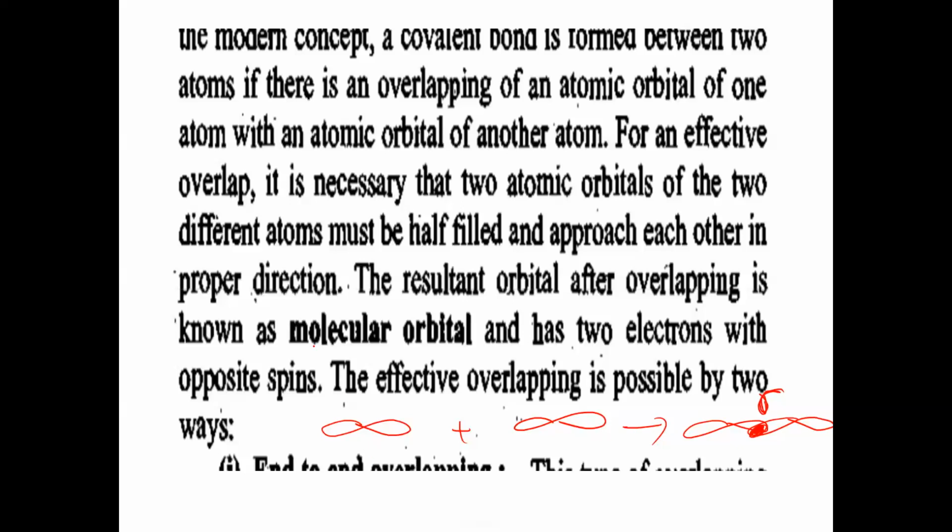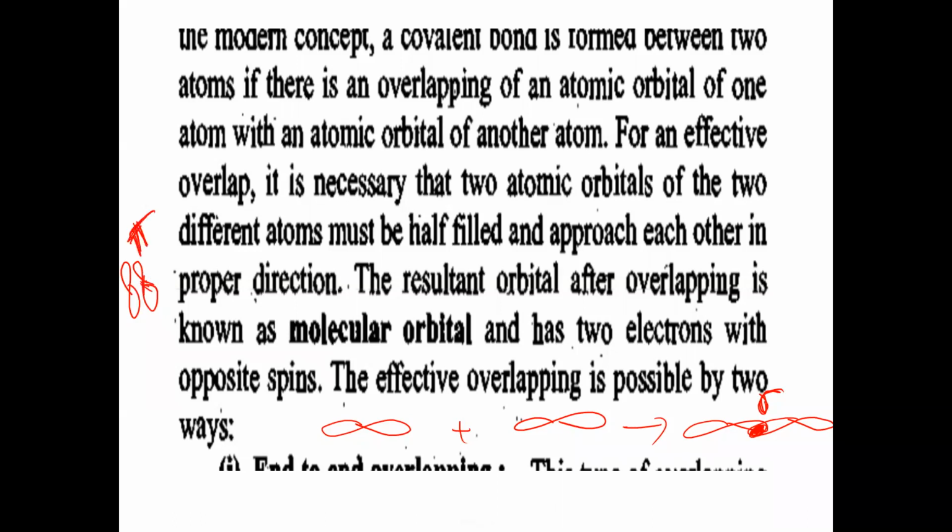The same thing, if two atomic orbitals approach parallel to each other, suppose here it is one p orbital and another p orbital. When the two p orbitals, double dumbbell shapes, are parallel to each other, this type of overlapping is called lateral overlapping or sideways overlapping, which will form pi bond. So pi covalent bond is formed here.